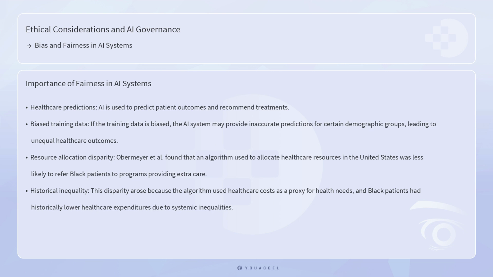Obermeyer et al. found that an algorithm used to allocate healthcare resources in the United States was less likely to refer Black patients to programs providing extra care, despite these patients being equally sick as their white counterparts. This disparity arose because the algorithm used healthcare costs as a proxy for health needs, and Black patients had historically lower healthcare expenditures due to systemic inequalities.